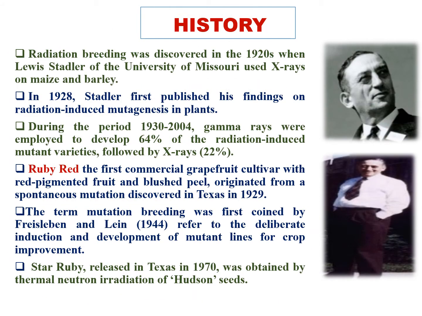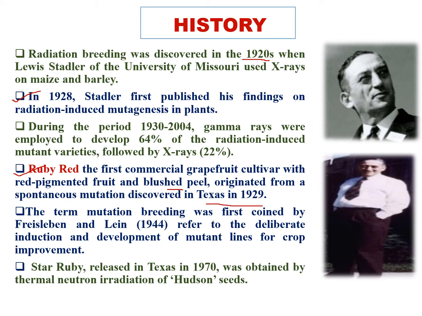Now, history of mutation breeding. Radiation breeding was discovered in the 1920s when Louis Stadler used X-rays on maize and barley in the University of Missouri. In the year 1928, Stadler first published his findings on radiation-induced mutagenesis in plants. Ruby Red, which is the first commercial grapefruit cultivar with red pigmented fruit and lustrous peel, originated from a spontaneous mutation discovered in Texas in the year 1929.